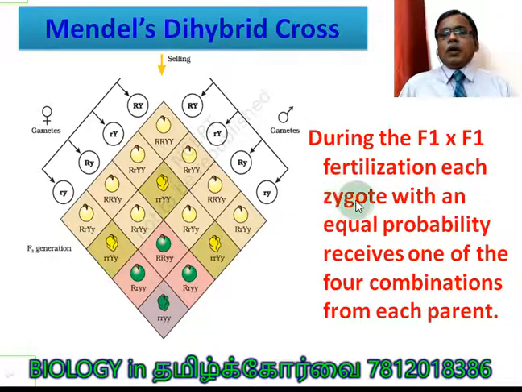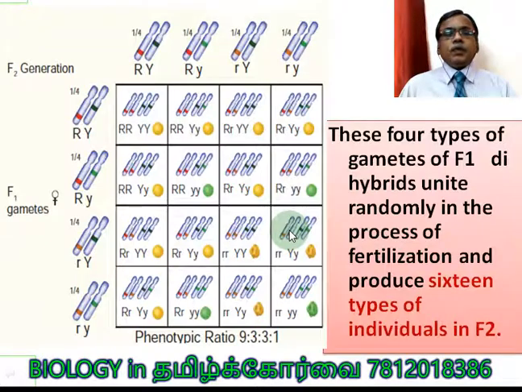During the F1 cross F1, it means selfing, in fertilization each zygote has an equal probability. That is what I told you, right? With the help of 40, in which 10, 10, 10, 10. With equal probability, each receives one of the 4 combinations from each parent. So this is the Punnett square given in the state board book. The Punnett square is most useful to understand the different combinations through fertilization. All possible combinations of gametes we are able to bring into the picture, in graphical representation. That is the use of the Punnett square.